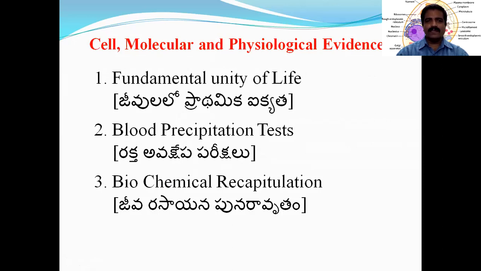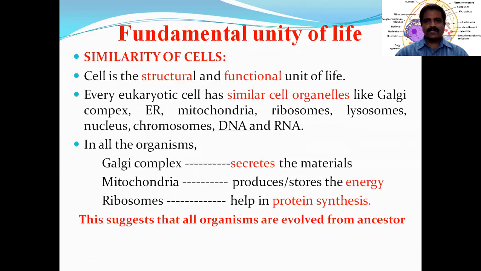Okay, like that, these evidences can be categorized into three side headings. They are fundamental unity of life, blood precipitation tests, and biochemical recapitulation. What is the fundamental unity of life? We know that cell is the structural and functional unit of life.